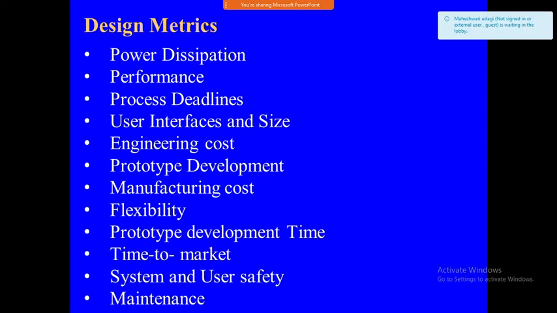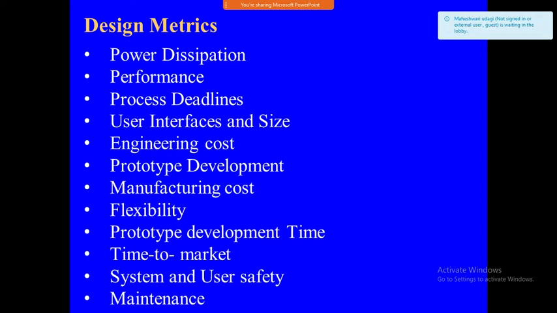Next is system and user safety. System safety is in terms of accidental fall from the hand or a table, theft, and user safety is in terms of safety when the product is used by the user. These are the system safety and the user safety.